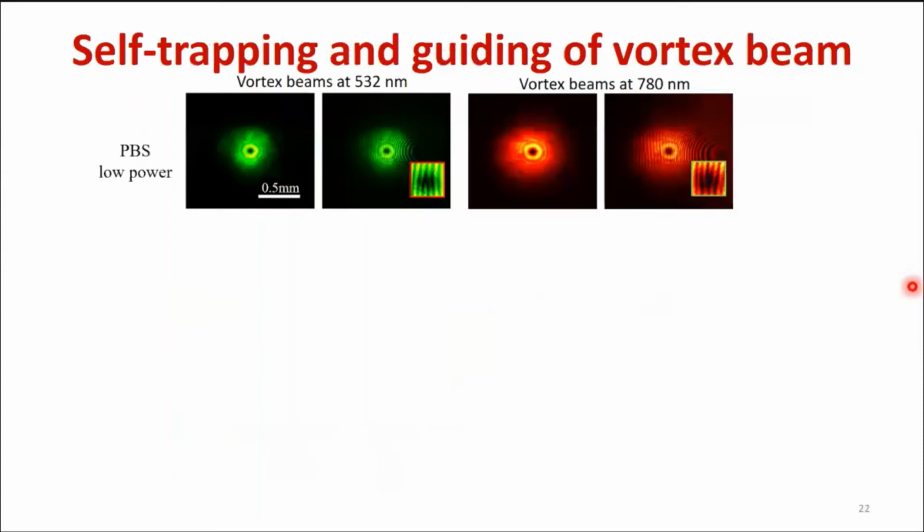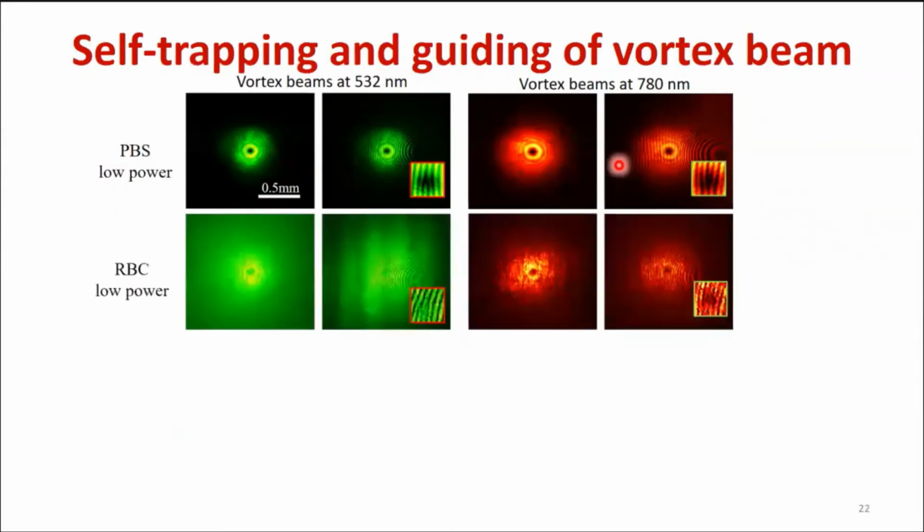In PBS solution, the vortex beam diffracts normally with the singularity preserved at the center. In red blood cell suspensions at low laser power, the vortex beam expands due to scattering, and the vortex beam does maintain the orbital angular momentum after several centimeters of propagation.